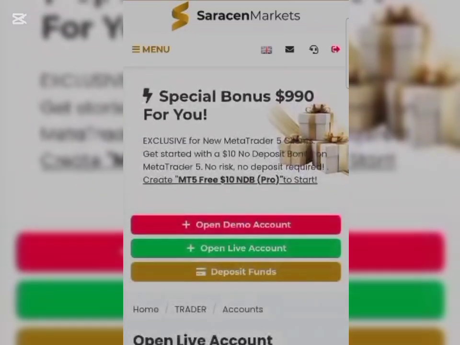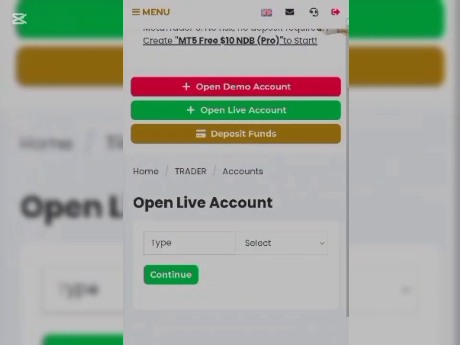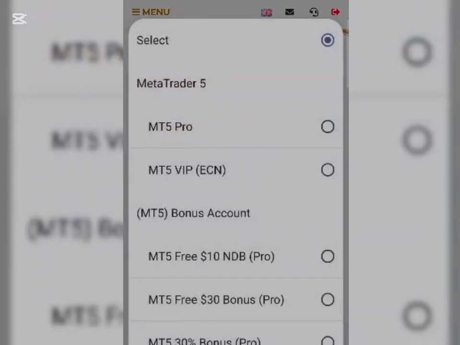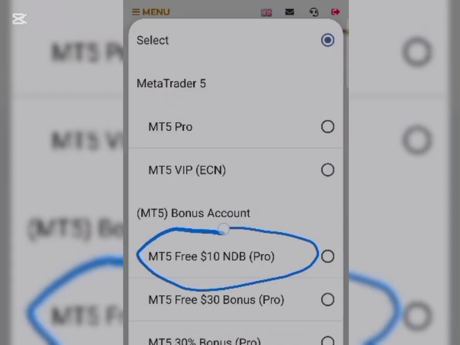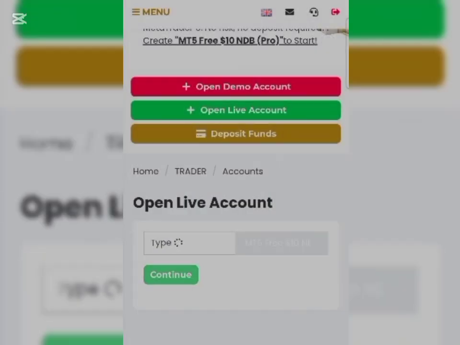So after clicking on it, it takes you to the next phase. As you can see, then we'll be selecting type, which is MT5 Free 10 NDB Pro. That's the bonus we'll be clicking on. Don't click on MT5 30 bonus because that one requires a deposit. So we're going with the 10 no deposit bonus.